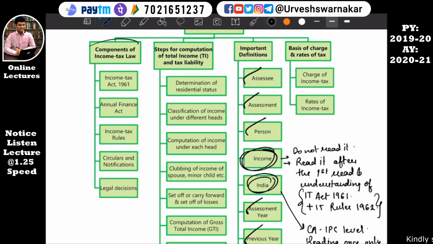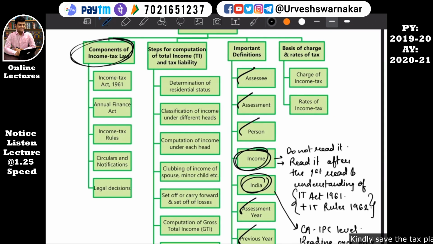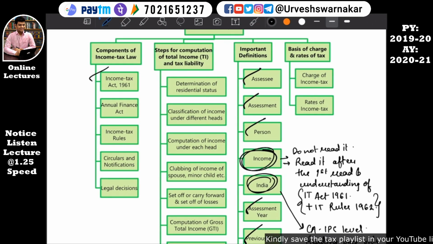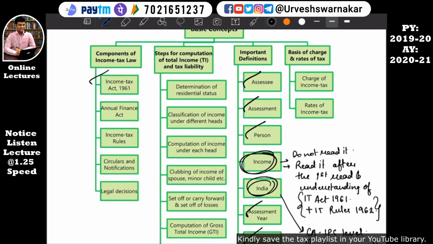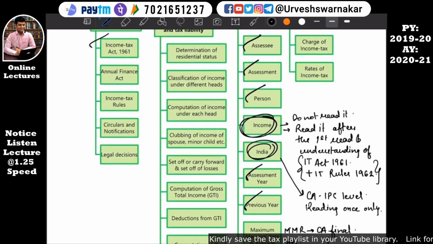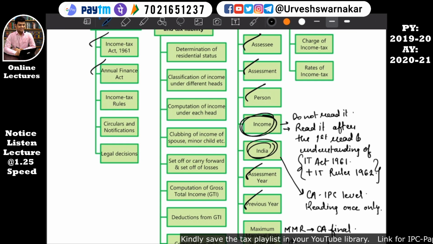So, components of income tax law. As I told you, income tax is also kind of law. Okay, so what does it consist of? It consists of Income Tax Act 1961. It consists of Annual Finance Act. What does this mean? I'll explain you. Just wait, let me read it out. Income tax rules, circulars, notification, legal decision.